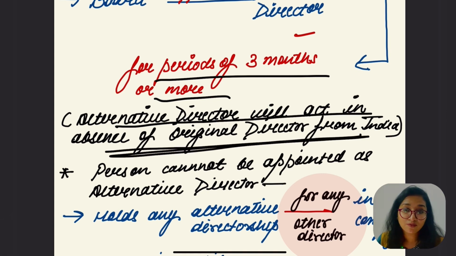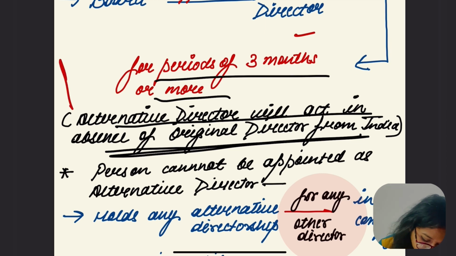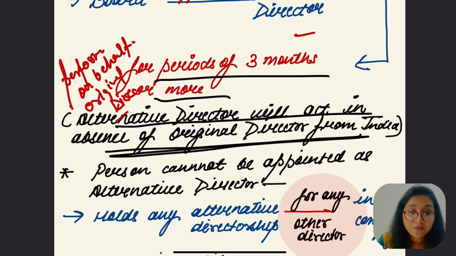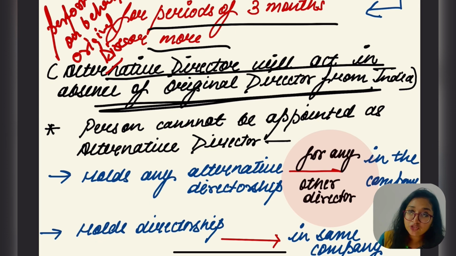They are absent from India, which means the alternative director is going to perform on behalf of the original director. Is it clear, everybody? The alternative director is going to perform on the basis of the original director, in the absence of the original director from India, for around 3 months or more than 3 months.